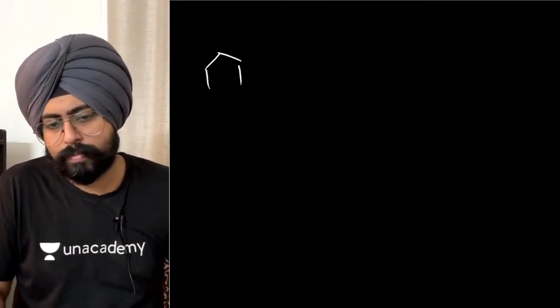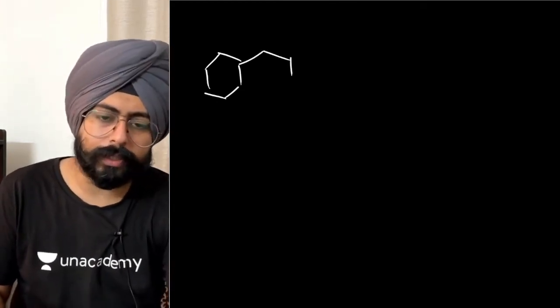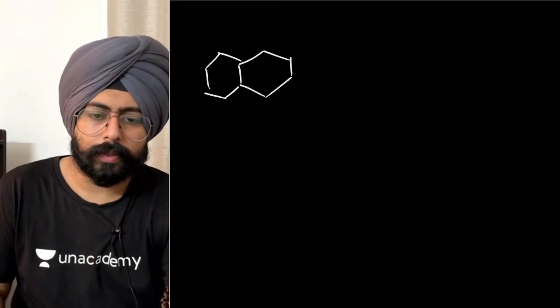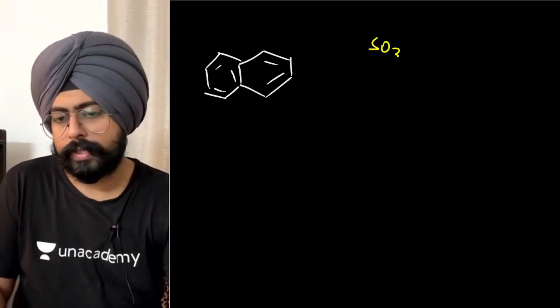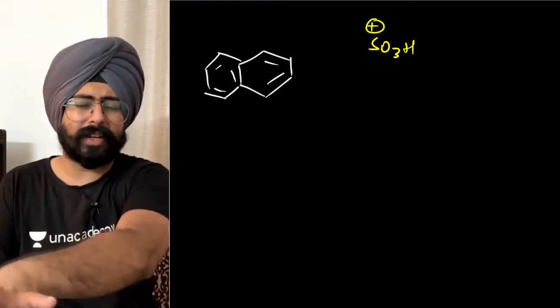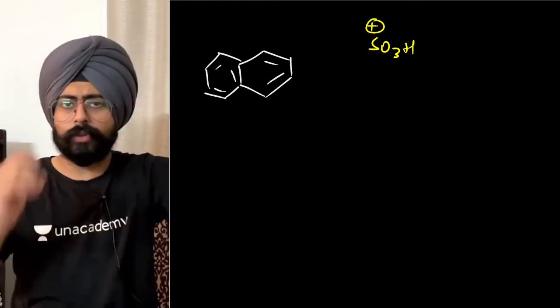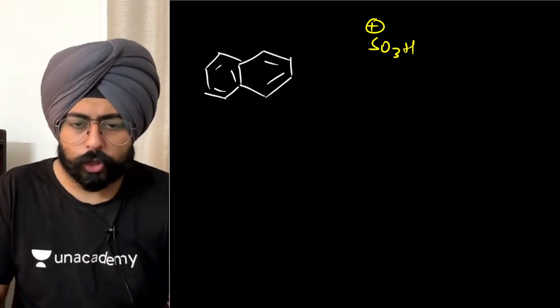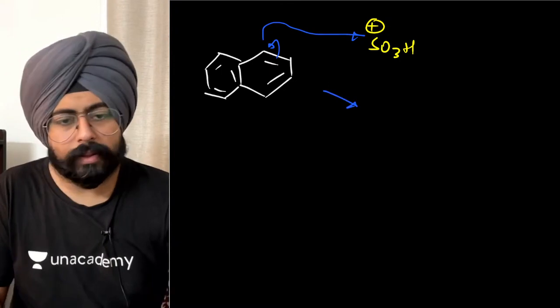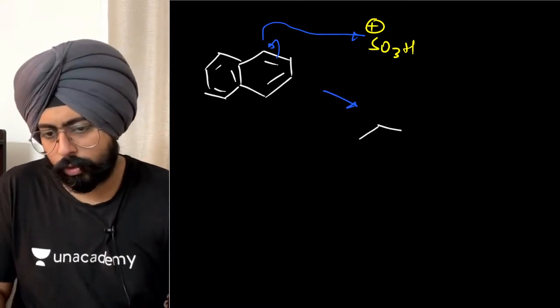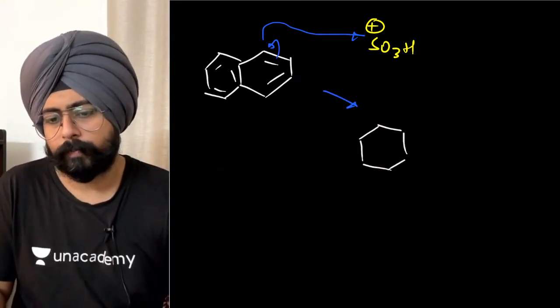Okay. So in the 80 degree case, let's try to form the arenium ion. You have your naphthalene over here. Just a second. ठीक है, ये अपन ने बना दिया इस तरह से. And what I'm doing over here is SO3H with a positive charge. Effectively, this is the nucleophile, electrophile. You know the exact mechanism from the previous class, of course. So electrons will get polarized over here. This will capture the SO3H, and the arenium ion that you get over here looks something like this.